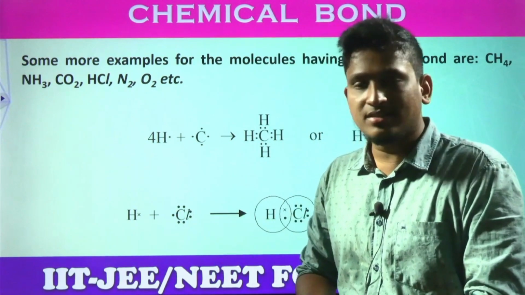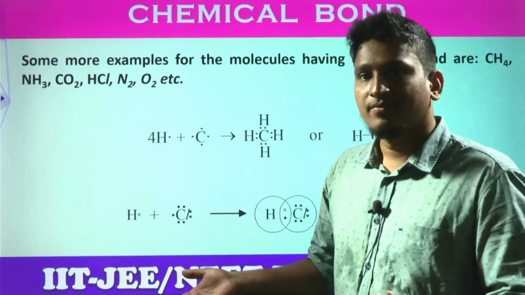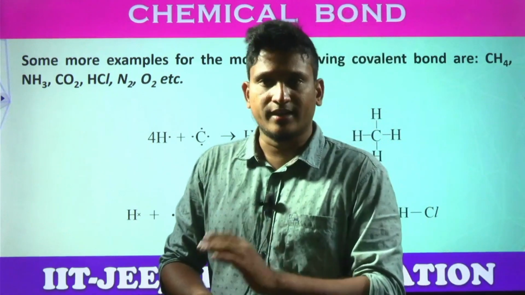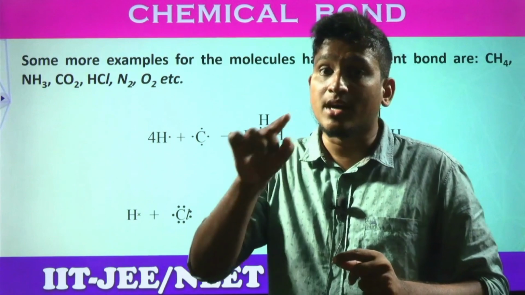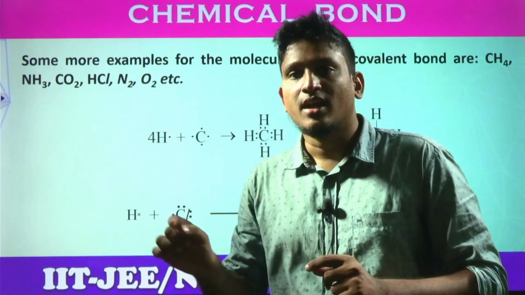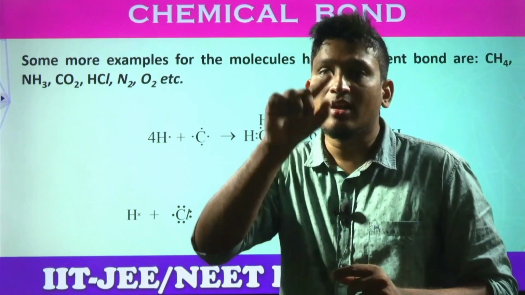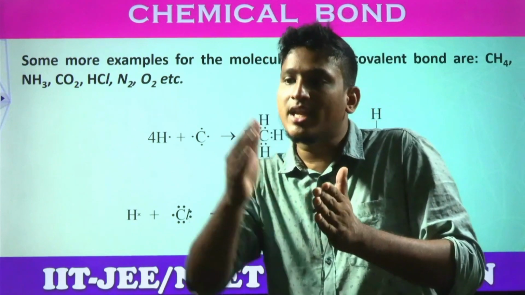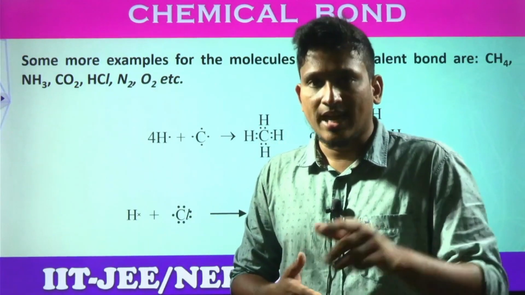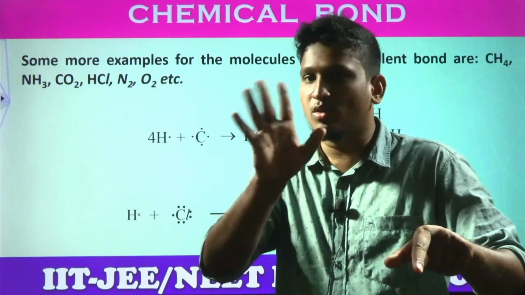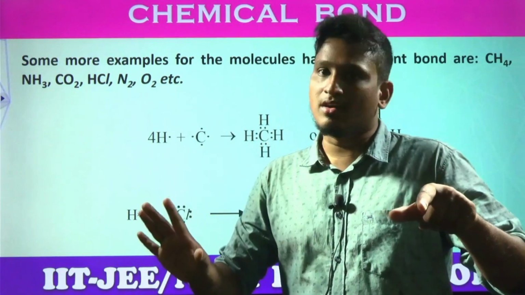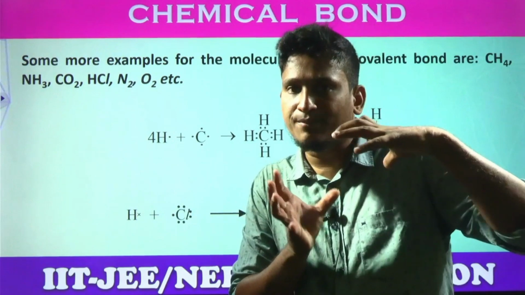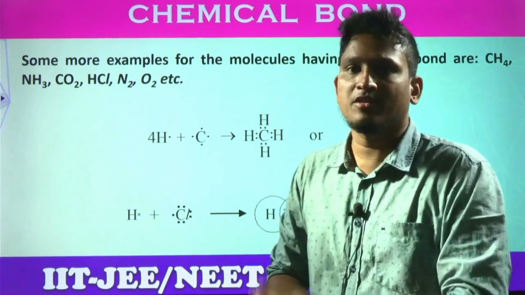Got the clarity, students? So what happens after this? What is the charge on electrons? Negative. If they are more closer towards the chlorine side, chlorine gets a partial negative charge and hydrogen gets a partial positive charge. Why? Because they are moving away from the hydrogen. Is hydrogen losing? Is it a complete positive? No, partial only. Hydrogen is not losing, chlorine is not gaining. Simply the electron cloud is shifted more towards the chlorine side because of the electronegative character.